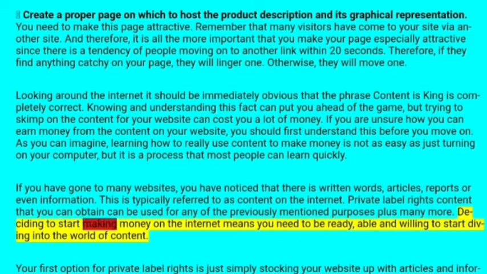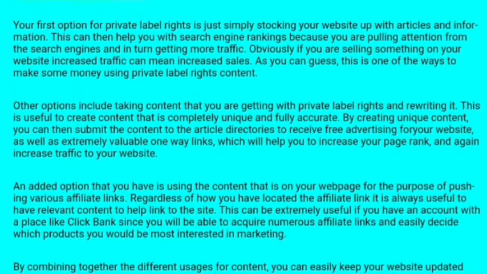Deciding to start making money on the internet means you need to be ready, able and willing to start diving into the world of content. Your first option for private label rights is simply stocking your website with articles and information.